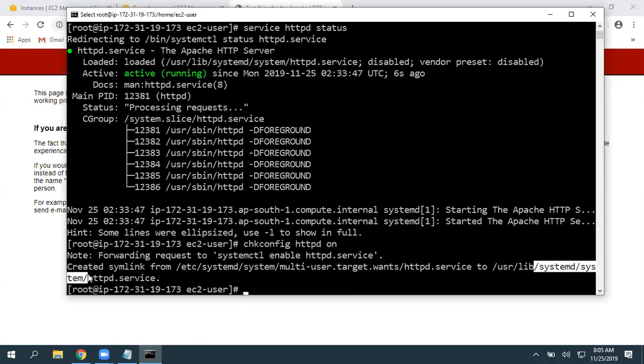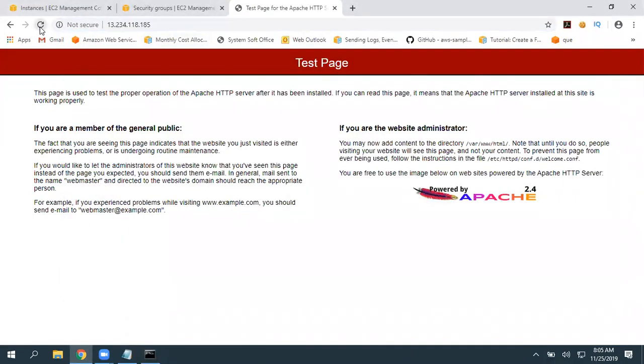Exactly the same way, we have made this a logon service. So if I reboot my machine, this HTTPD service is going to work and I'm going to get this page automatically. I really don't need to log in and start that service every time.